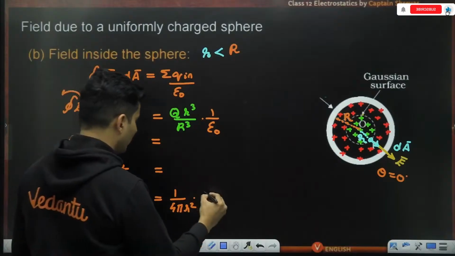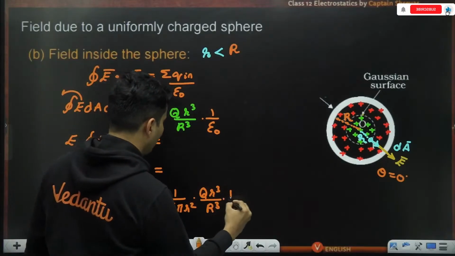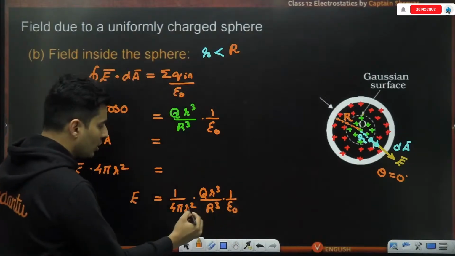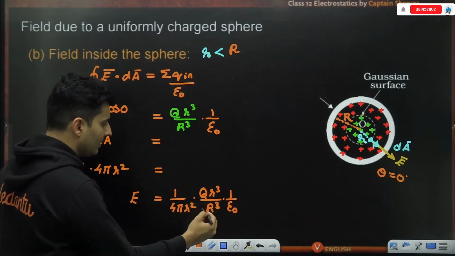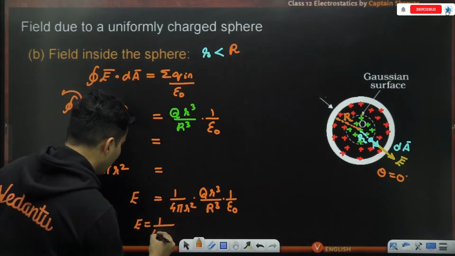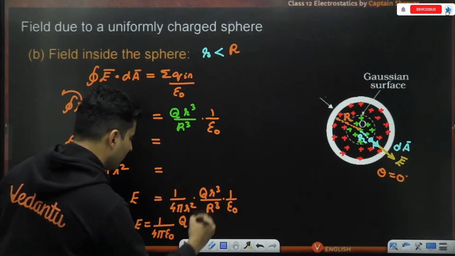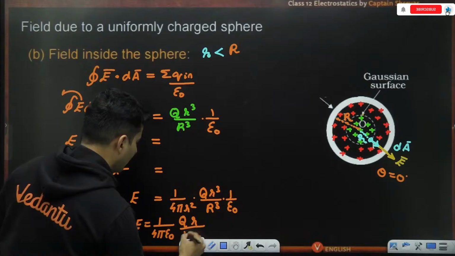So if you put that over here, Q small r cube divided by capital R cube, 1 by epsilon naught, small r cube and small r square will cancel. So I will be left with 1 by 4 pi epsilon naught, Q, a single small r, and capital R cube.